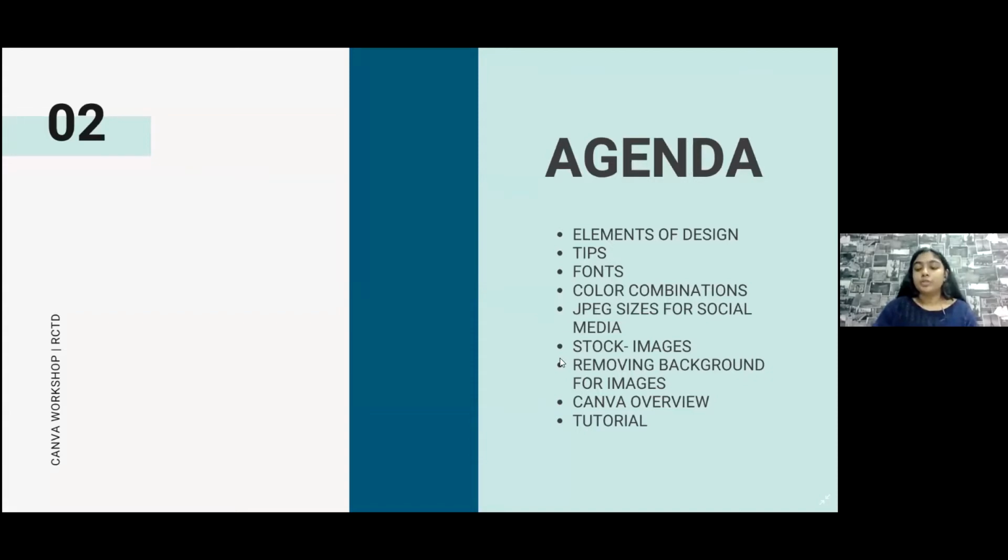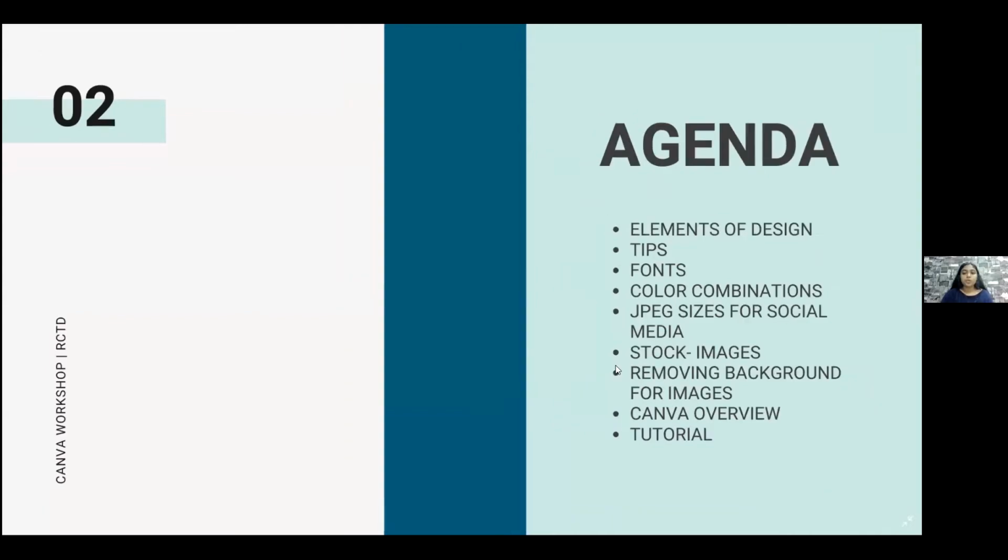I'm going to give you websites for stock images and a website for color combination too, where you can use from. And then I'm going to show you how you can remove background for images without using Photoshop. So there's an online site which I will be showing you all. And then we are going to jump to the Canva overview, and I'm going to show you a small demo.